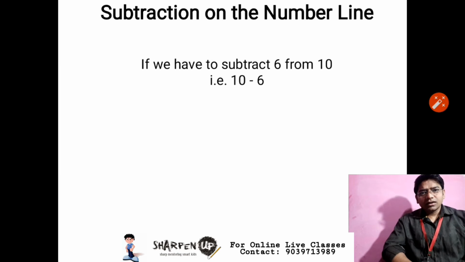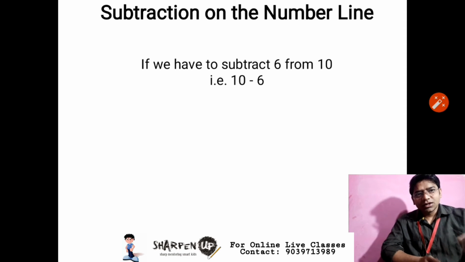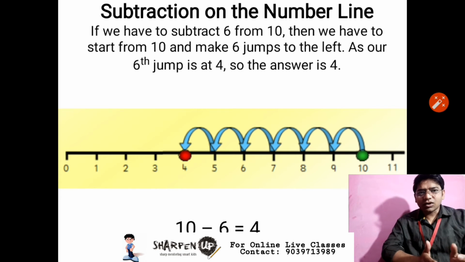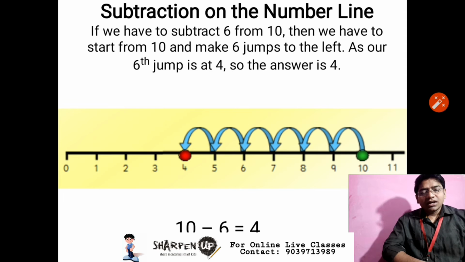How to subtract whole numbers on the number line? It is also very easy. Suppose we have to subtract 6 from 10 and we have to represent it on the number line. First we will draw a number line and represent some whole numbers, and we will start from 10 and then make 6 jumps to the left direction.